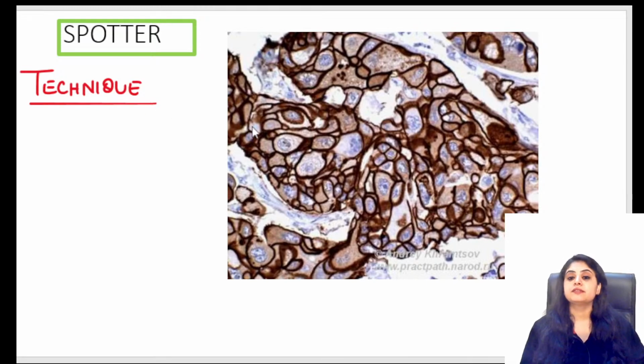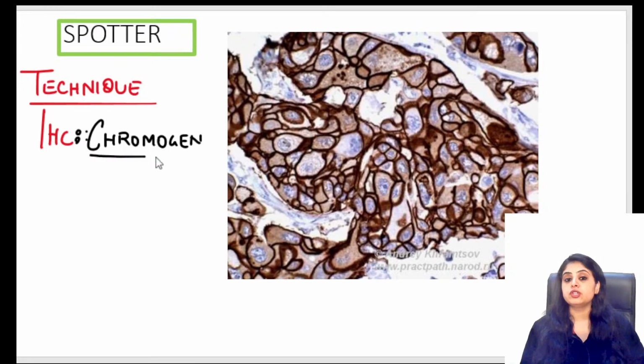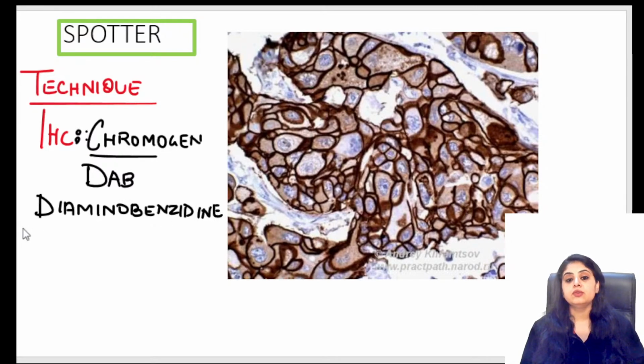What is the technique? Yes, brown color technique in pathology. Only one thing comes to my mind, and that is IHC. Can you help me know why there is a brown color? What is the dye that I'm using? Chromogen, dye, color. So you'll say, ma'am, some brown color, and that is known as DAB. What is DAB? DAB stands for diaminobenzidine. I add this. Because I've added DAB, every time I'll get a brown color only.